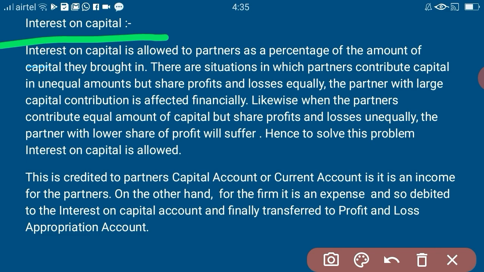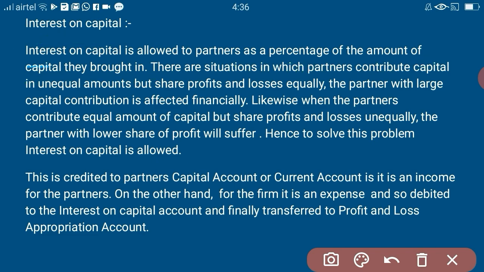In the same way, if the partners are contributing capital in unequal amounts, but they are sharing the profits equally, in such a situation, the partner who contributes the higher amount of capital is affected financially. Is it right? So, in order to solve that problem, interest on capital is allowed, because it is allowed as a percentage of the amount of capital they brought in. Okay, this is the logic behind providing this interest on capital.